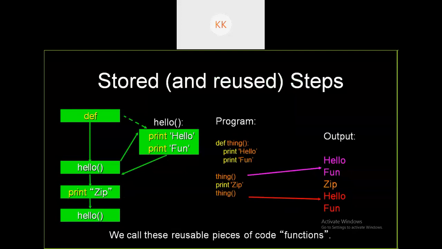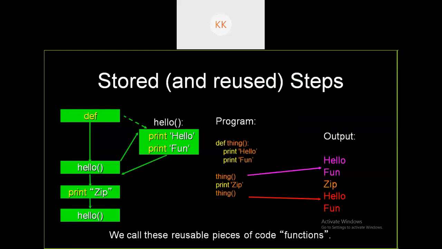Suppose you define that particular code as a function, which is nothing but a block of code. Then you can use that code by calling that function. It is just like a packaging thing. If you package things in a packet, instead of directly handling the things, you can handle the packet. Here the packet is nothing but a function. So instead of worrying about the code logic, you only need to worry about the function call. You need to call the function, and that's more than enough.